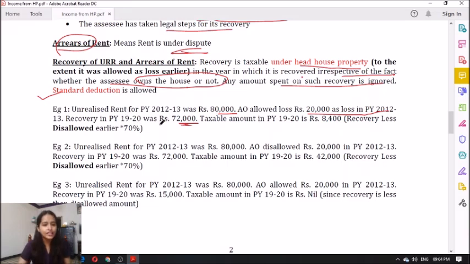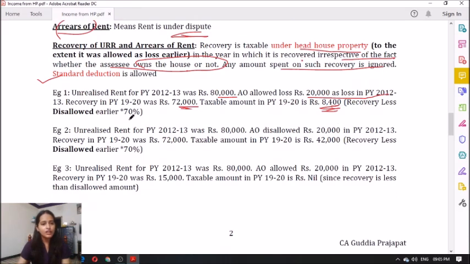Now your recovery in 19-20 is 72,000. This 72,000 also includes that 60,000, and that 60,000 was already taxed in 12-13. Will you tax it again in 19-20? No. So what you will do is 72,000 recovery less whatever was disallowed in 12-13, which is 60,000. So 72,000 minus 60,000 gives a balance of 12,000. From that I will deduct 30% standard deduction, so I get rupees 8,400, which should be taxed in year 19-20. Clear? Yes?